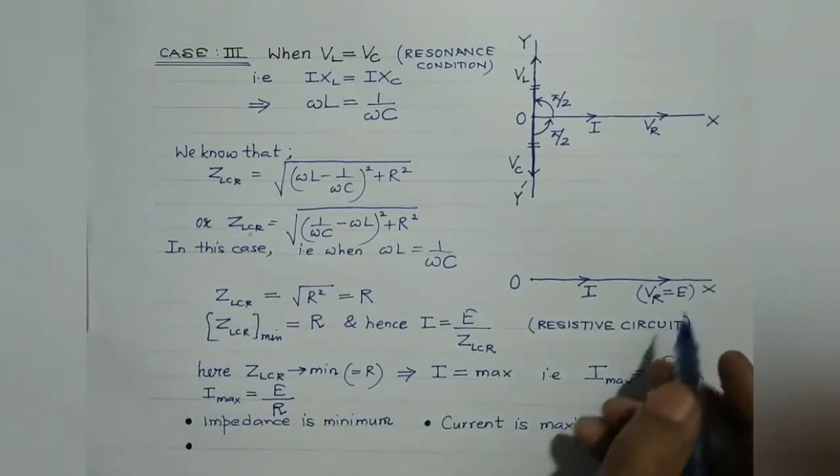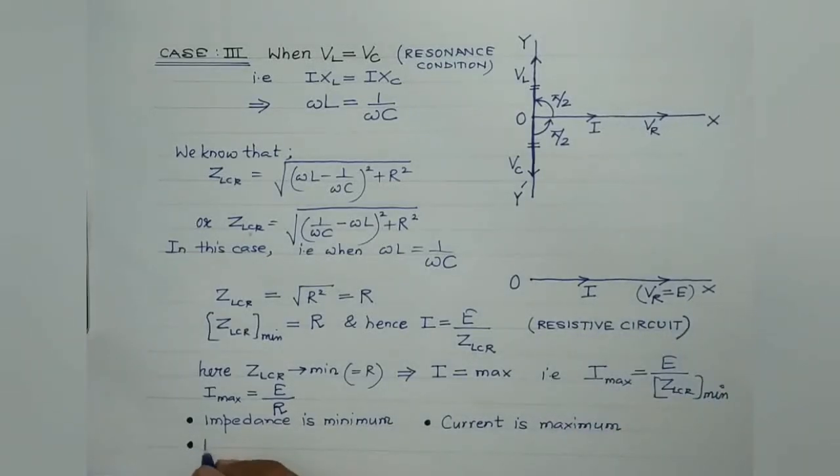Third case, EMF and the current are in the same phase. E and I are in the same phase. That is, they are in the same state of vibration. That is, phi is equal to 0.